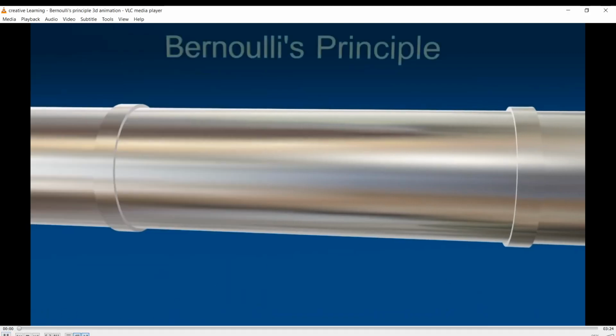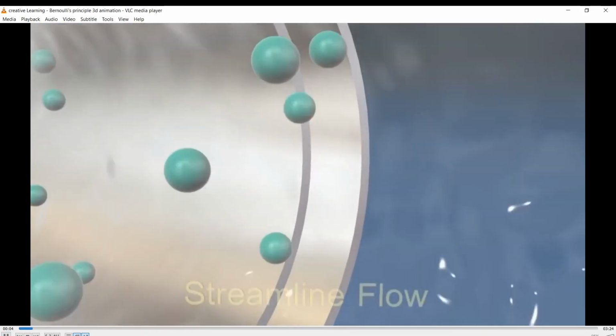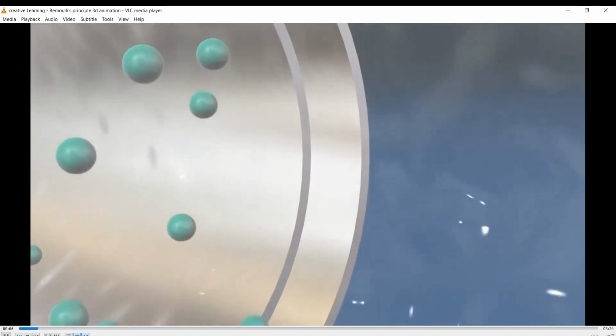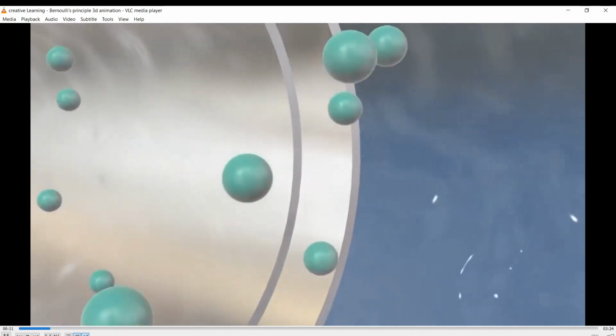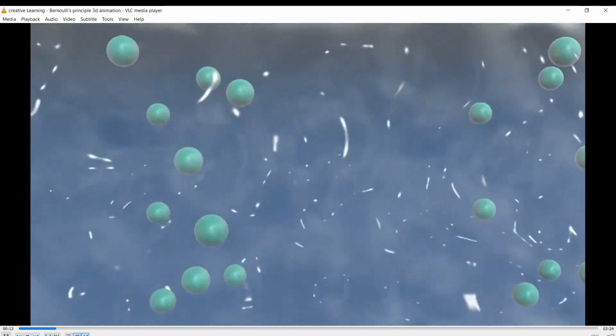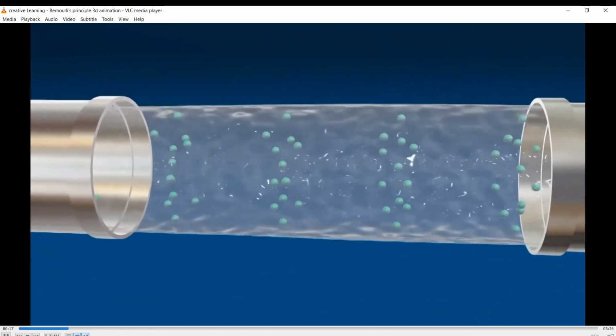Ngayon, Bernoulli's principle. Okay na? The flow of a fluid is streamlined if every particle of the fluid follows exactly the path of its preceding particle and has the same velocity as that of its preceding particle.